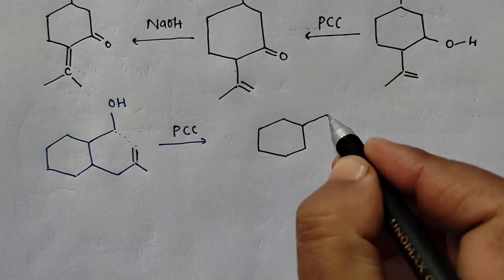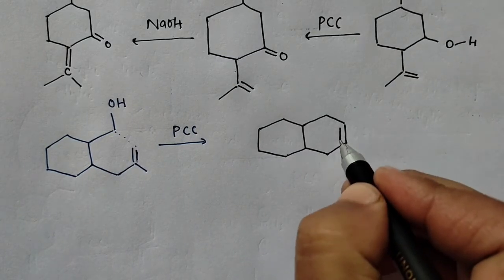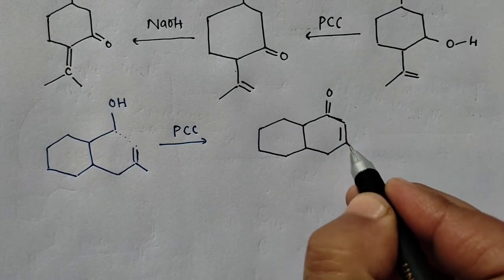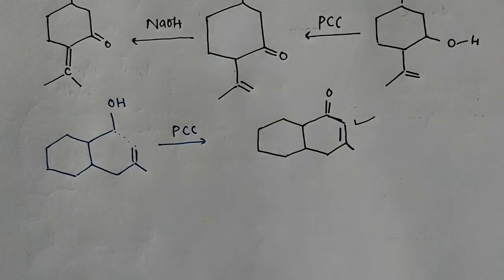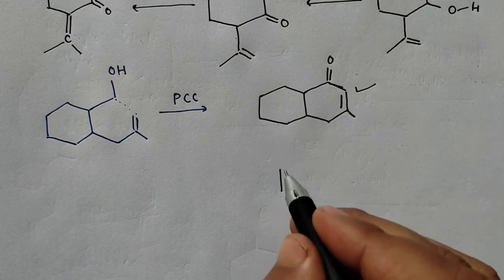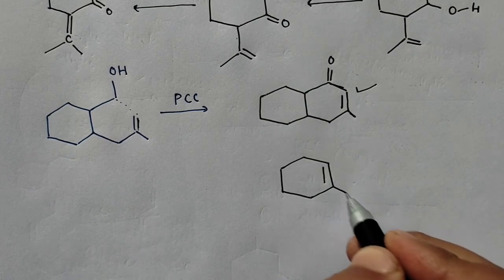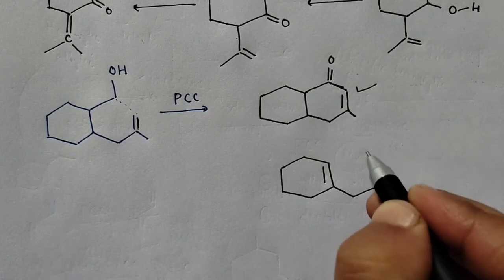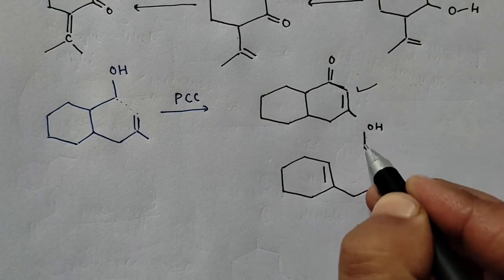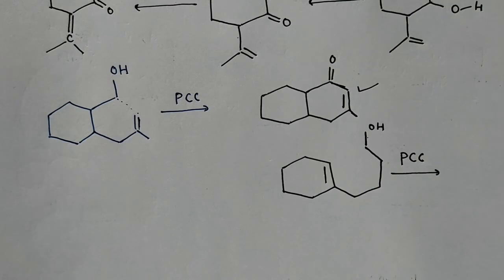So your product will be, this is not very serious, we just have to remember the reagent and its function. So you have a double bond here that will remain as it is, and then a bond is formed from here, then convert this into carbonyl. So that is your product formed. Okay. Let's take one more organic transformation. So if you have this type of compound, your reactant or your substrate is this type. This is your substrate, and then you have here PCC, pyridinium chlorochromate.